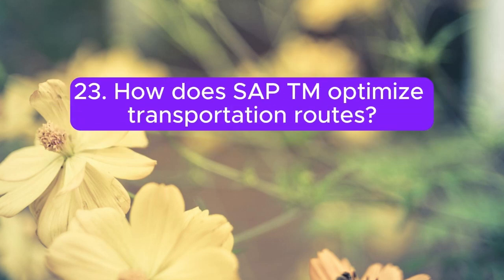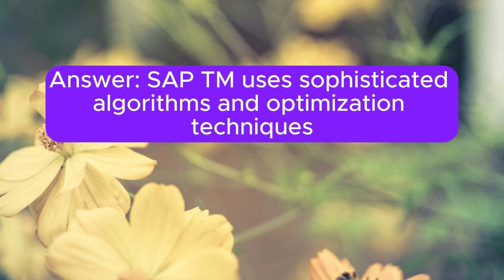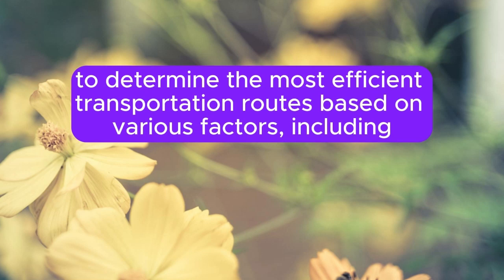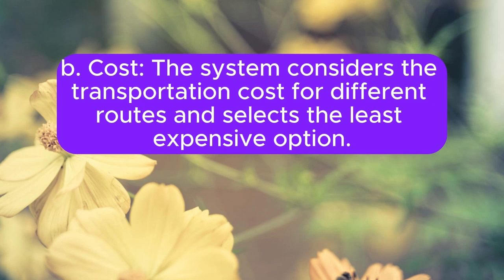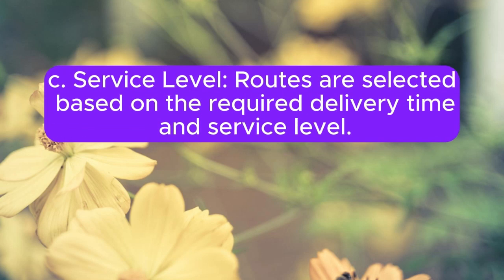23. How does SAP TM optimize transportation routes? Answer: SAP TM uses sophisticated algorithms and optimization techniques to determine the most efficient transportation routes based on various factors, including A. Distance. Routes are optimized based on distance between locations. B. Cost. The system considers the transportation cost for different routes and selects the least expensive option. C. Service level. Routes are selected based on the required delivery time and service level.